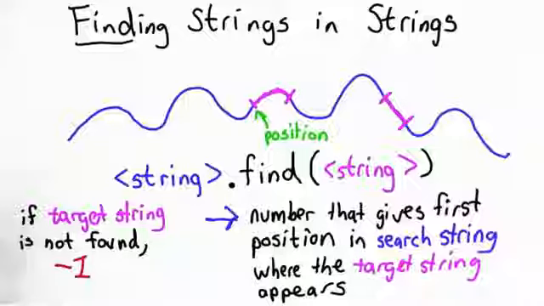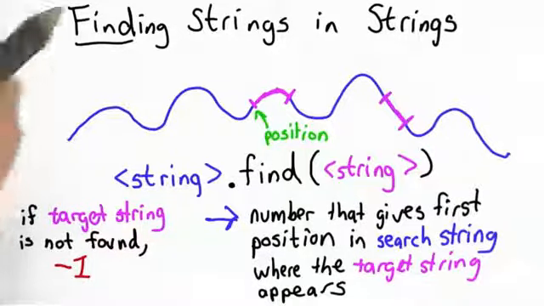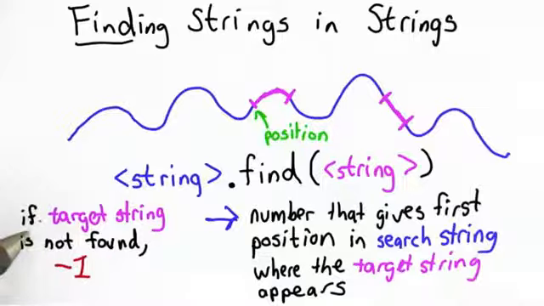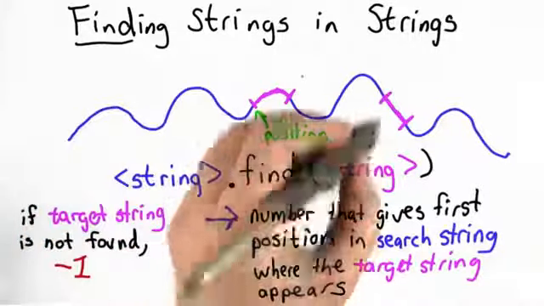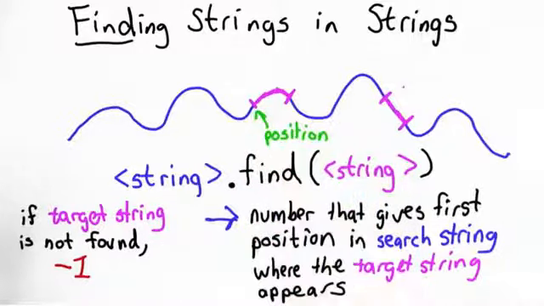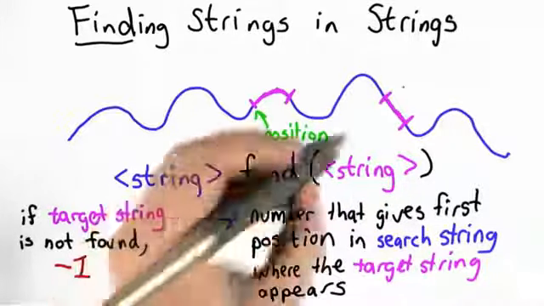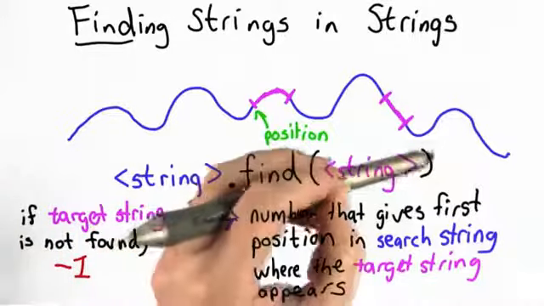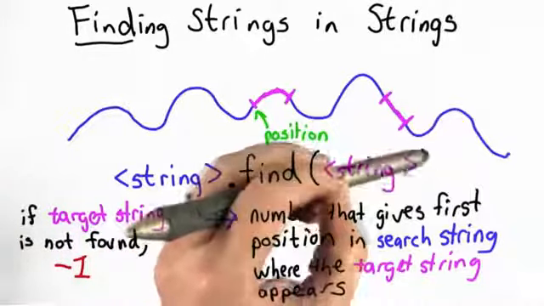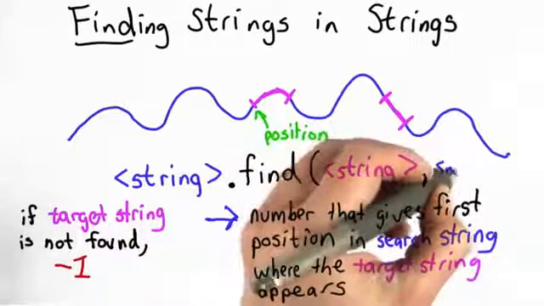So there's one other interesting thing we can do with find. Going back to the original description of find, we said find returns the first position. There might be other occurrences, and we might want to find those other occurrences. The way to find those other occurrences is we can actually pass in an extra parameter. So instead of just passing in one string, we can pass in a second parameter, which is going to be